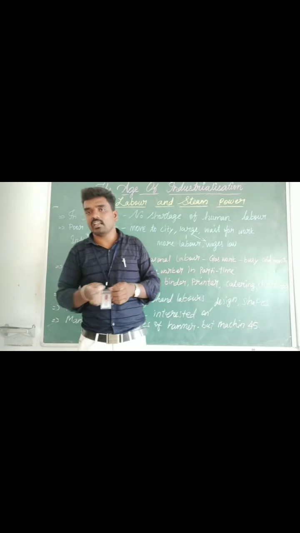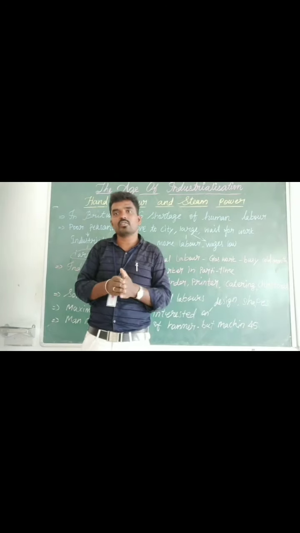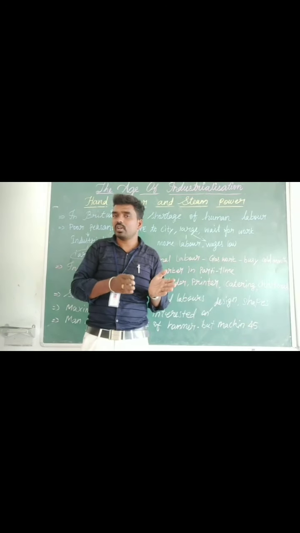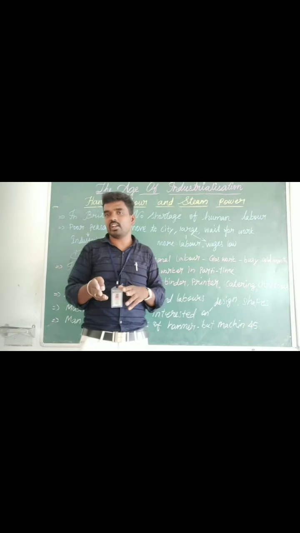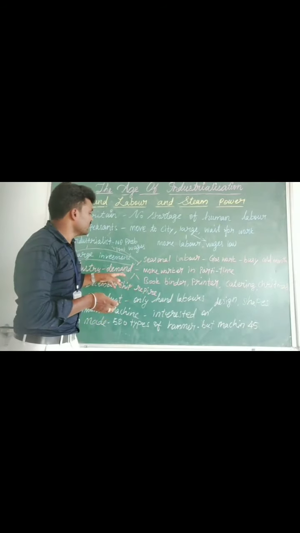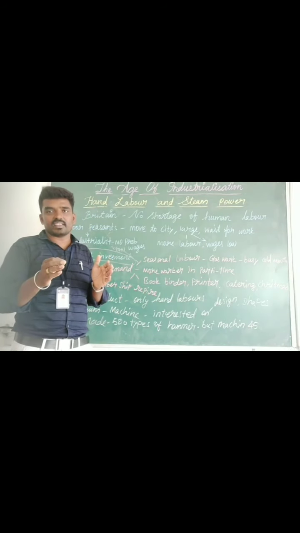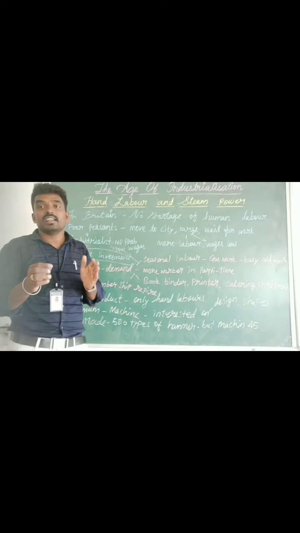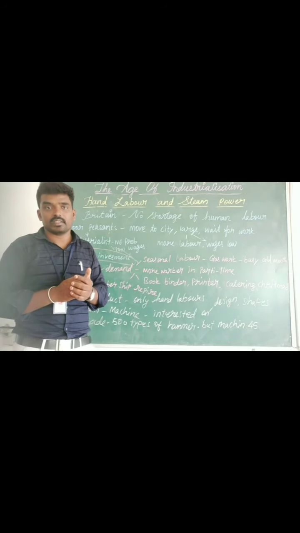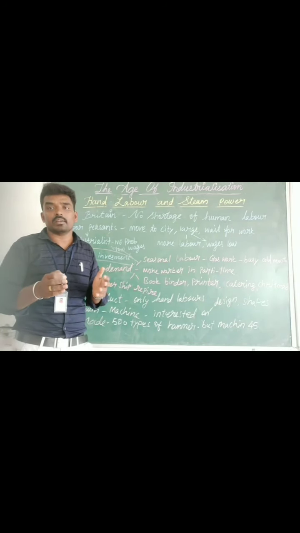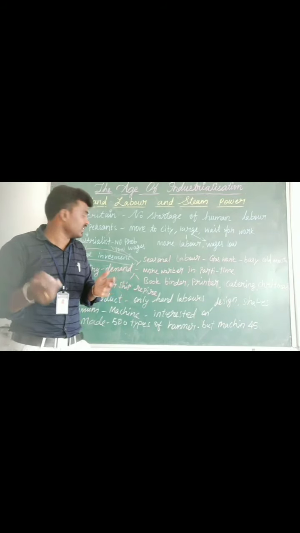The cotton industry is also seasonal. So some industries need seasonal labor; they can't give work for the whole year, 365 days.